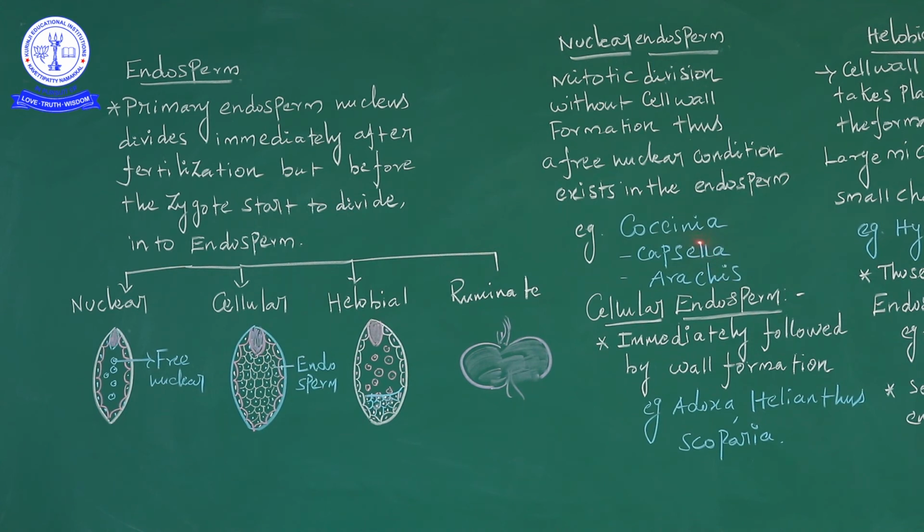Next one is the cellular endosperm. Cellular endosperm means the primary endosperm nucleus divides into 2 nuclei and it is immediately followed by wall formation.